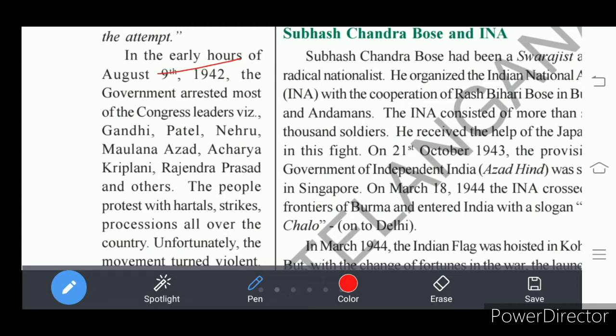So on 9th August 1942, in the early hours of the morning, the British government arrested Mahatma Gandhi ji, Sardar Vallabhbhai Patel, Nehru, Maulana Azad, Acharya Kripalani, Rajendra Prasad. These are the important leaders. They were sentenced to jail. When leaders were in jail, the movement would come to an end. That was the thought of the Britishers.